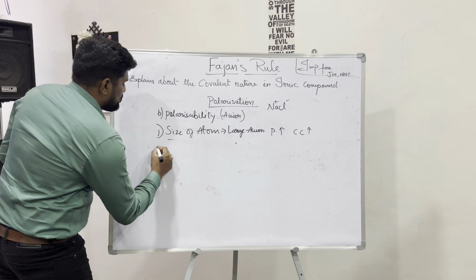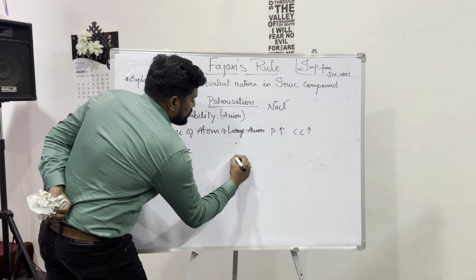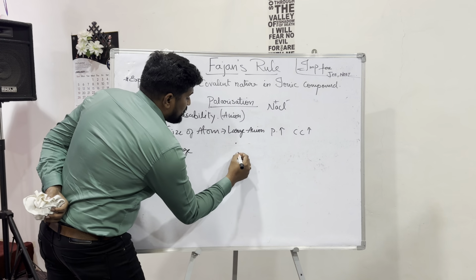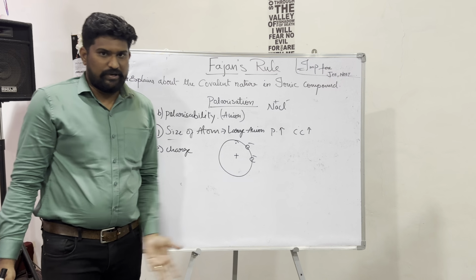Now the second factor: the charge. How does an ion get a negative charge? By gaining electrons. Chlorine accepts one electron from sodium, so chlorine gains a negative charge, which is an anionic property.